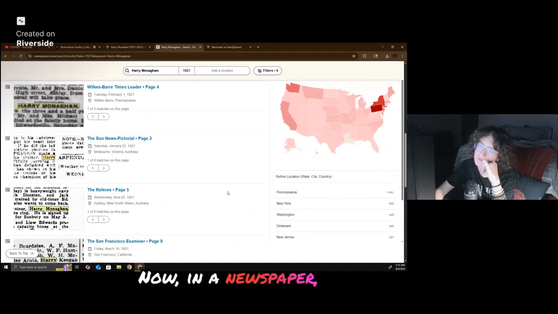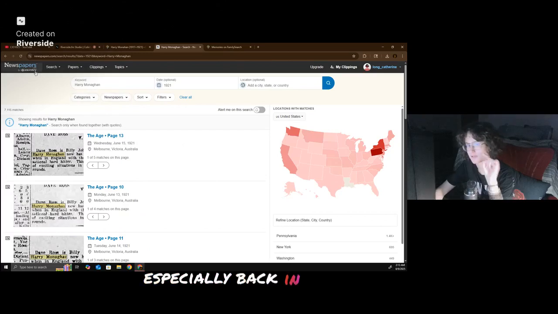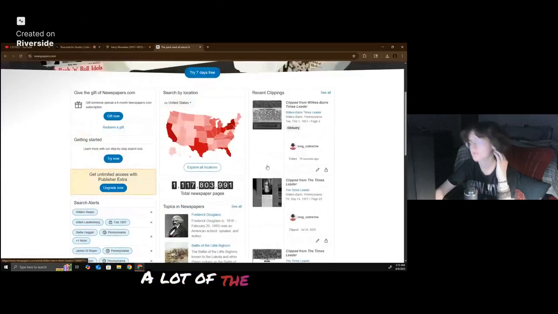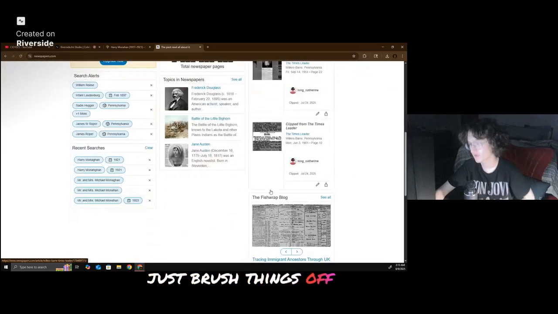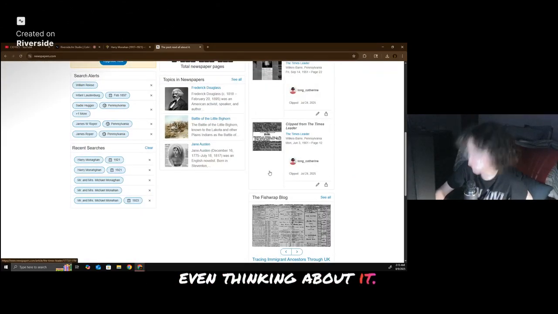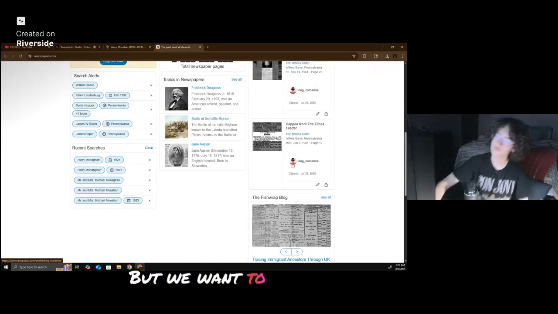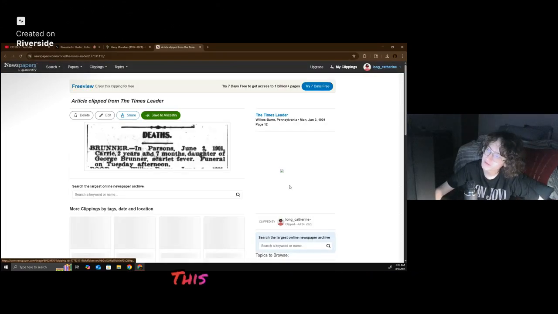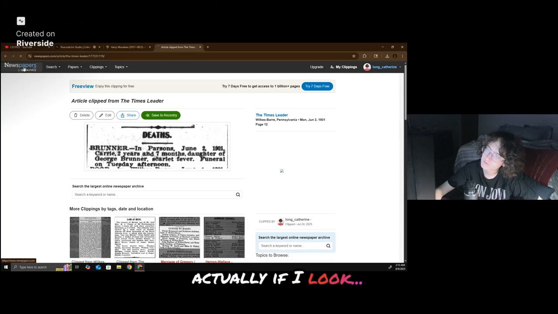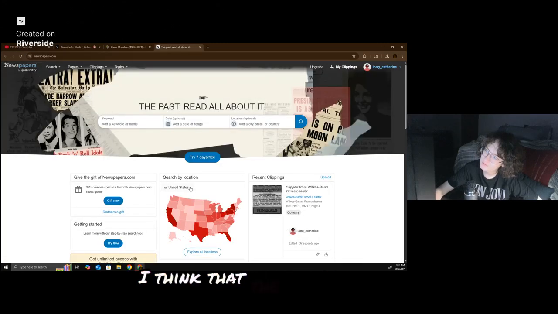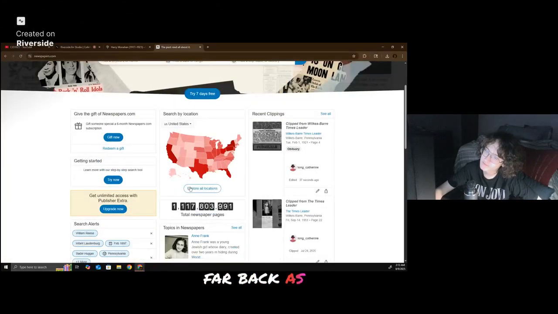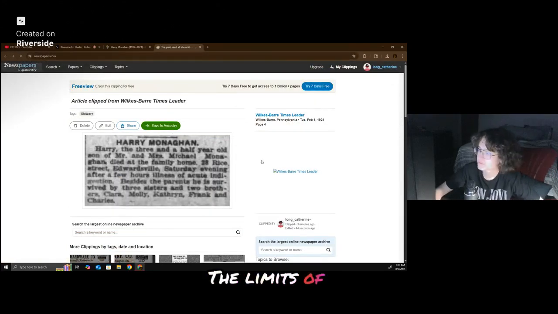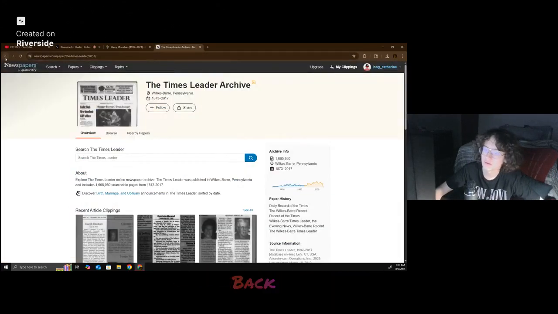Now, in a newspaper, especially back in the 1920s, it was all typed out, so there could be mistakes. A lot of the times people will just brush things off without even thinking about it. But we want to take a good look at one of my recent clippings here. This one's from 1901, and I think the clippings go as far back as 1790. I have no idea the limits of it.